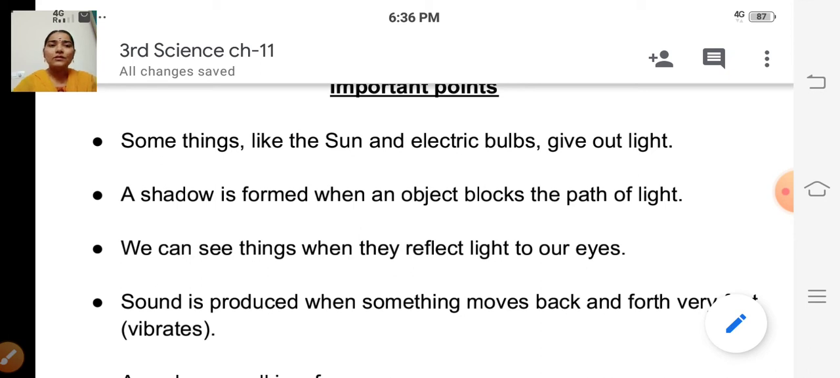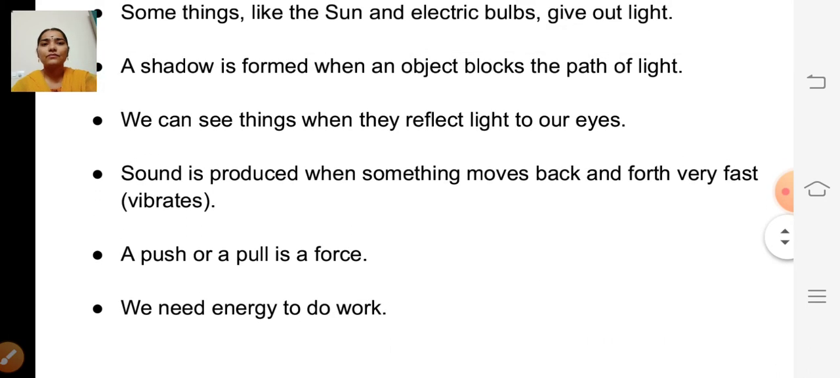Okay, so next one, sound is produced when something moves back and forth very fast, and this movement is called vibration. Isn't it? Sound is produced when something moves back and forth very fast. This movement is called vibration. For this also we have learned two experiments. One is guitar and another one is drum.